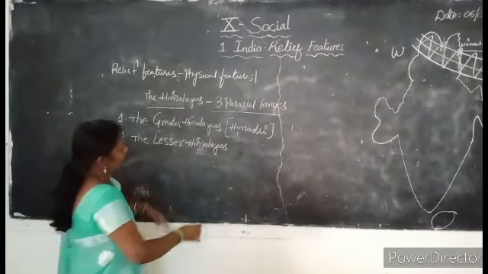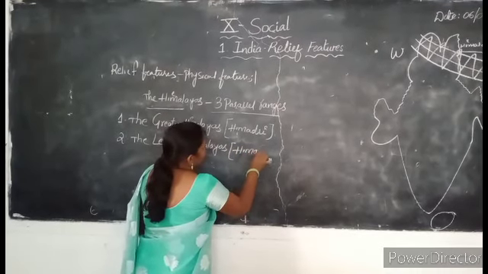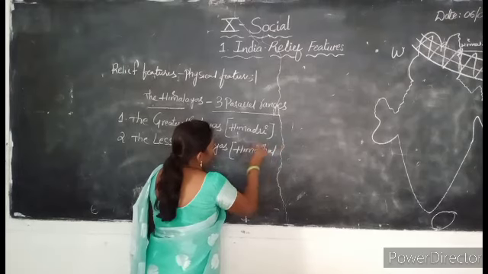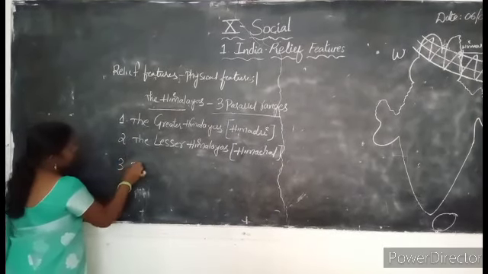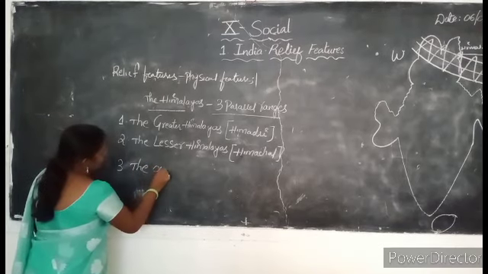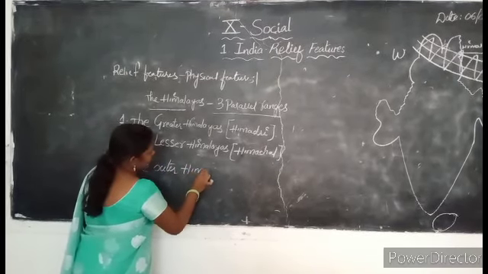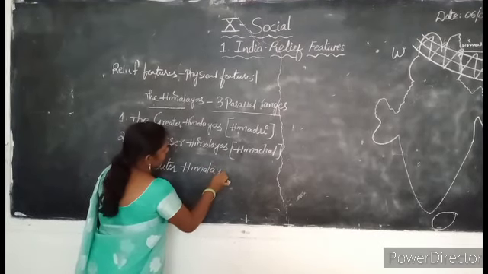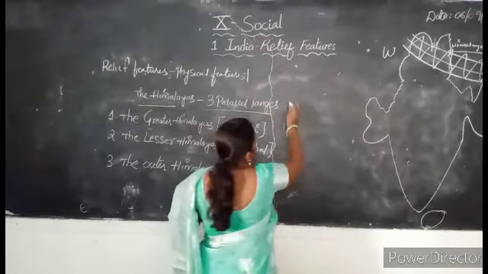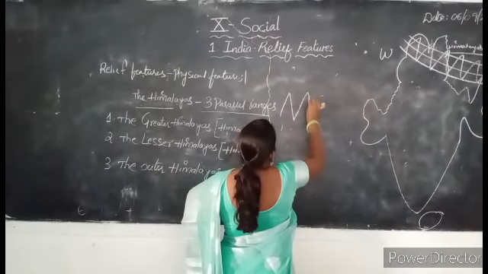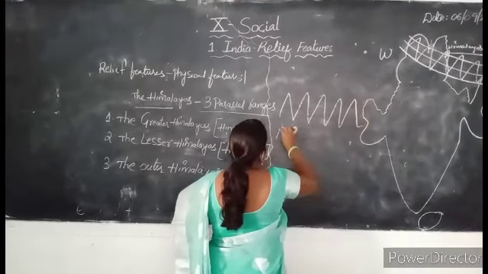These Lesser Himalayas are also called what? Himachal. Next one is the Outer Himalayas. So these are the three parallel ranges.